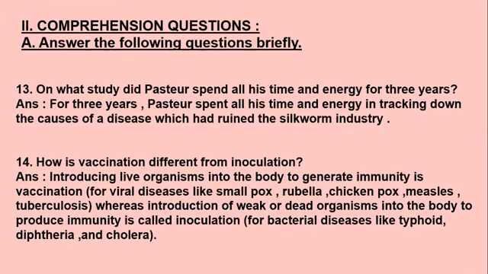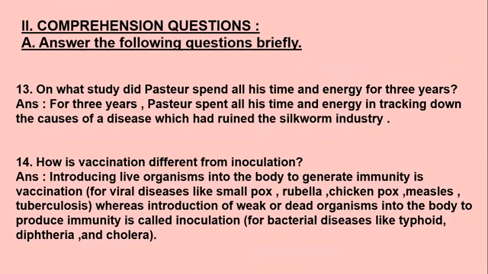So the answer is, for 3 years, Pasteur spent all his time and energy in tracking down the causes of a disease which had ruined the silkworm industry. So yes, students, when we read the chapter, we come to know that Pasteur was a very kind-hearted person. He just wanted to solve the problems which were brought in front of him.